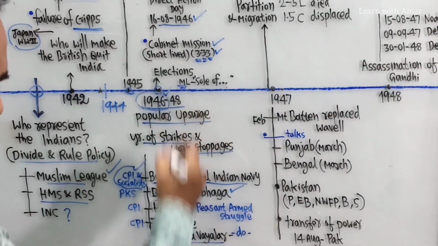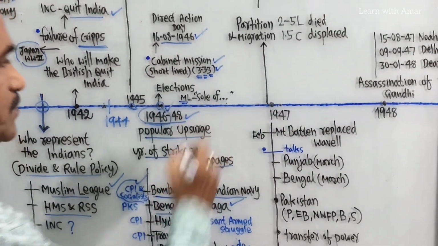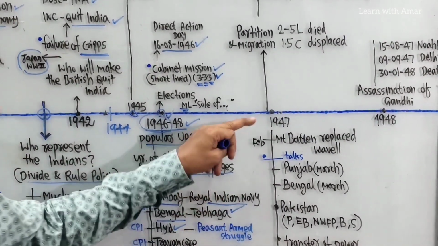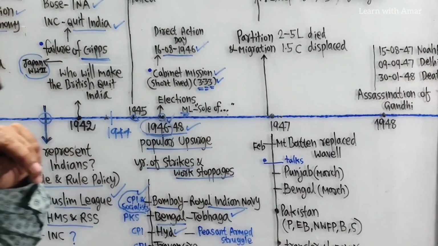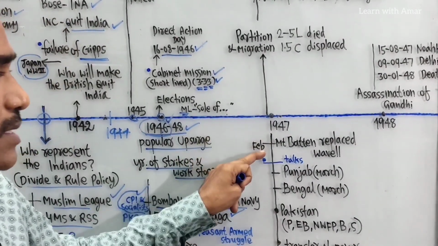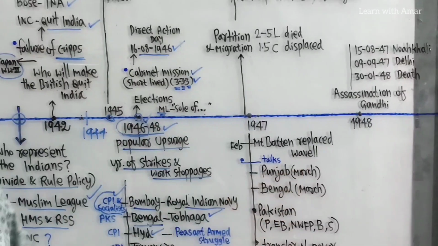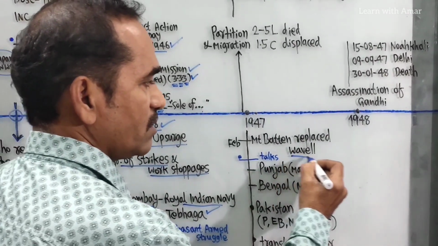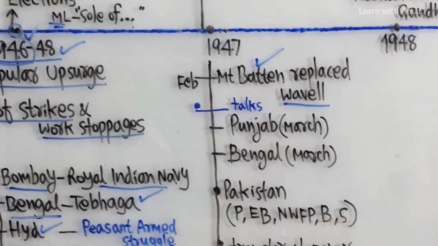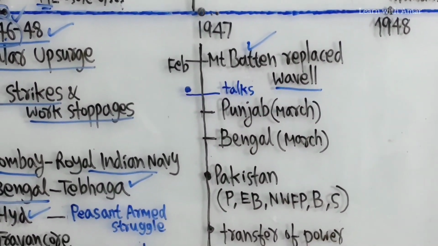These were the upsurges. Now we go to 1947, a very important one. Mountbatten replaced Wavell. Earlier our Viceroy was Wavell, so Wavell was replaced by Mountbatten. Mountbatten became Viceroy of India.